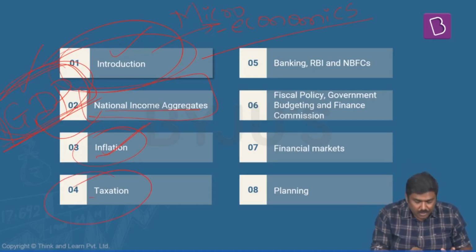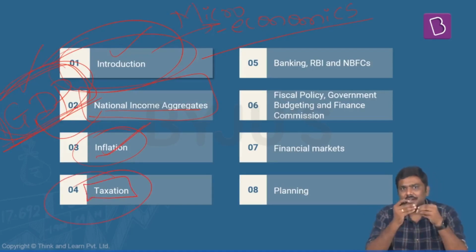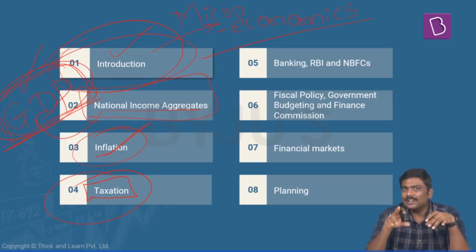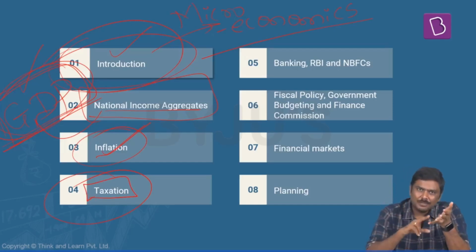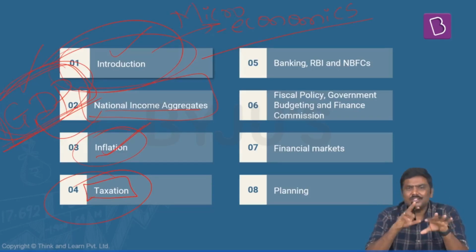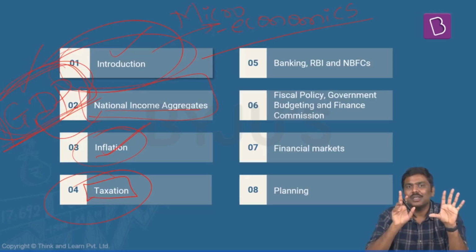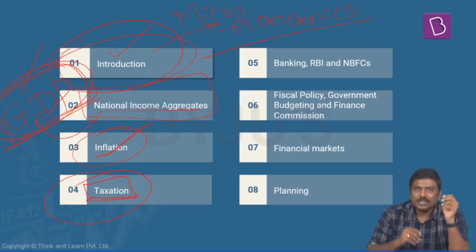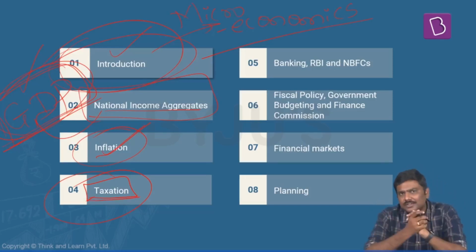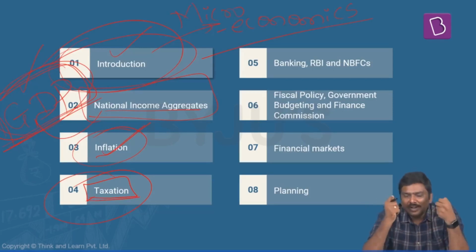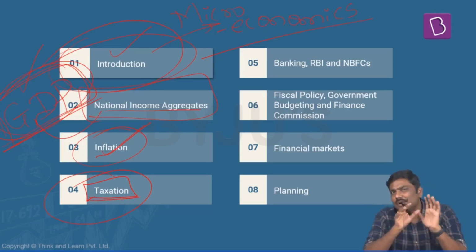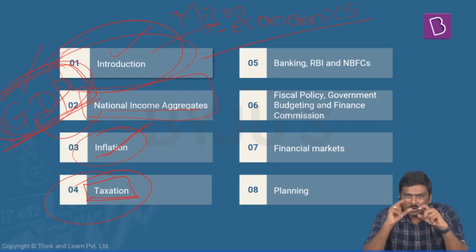Next, another very important module, taxation. Please understand, under the ambit of taxation, guaranteed questions have appeared in UPSC prelims as well as mains. And taxation and banking are two very important modules for the UPSC, both prelims as well as mains. So understand, under the ambit of taxation, we'll start with the basics of taxation. What do you mean by a tax? Why does government impose a tax? What is the importance of it? What are the important rules of a good taxation system? Basically, you would have come across the good canons of taxation.